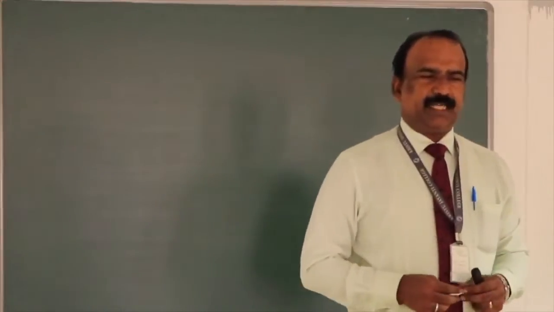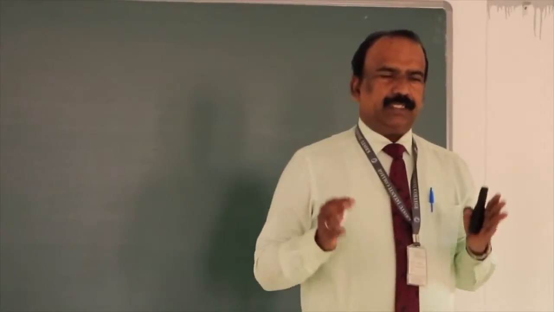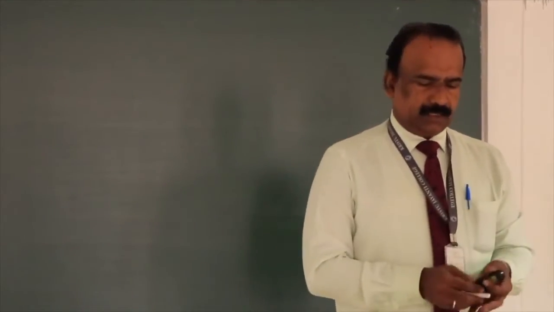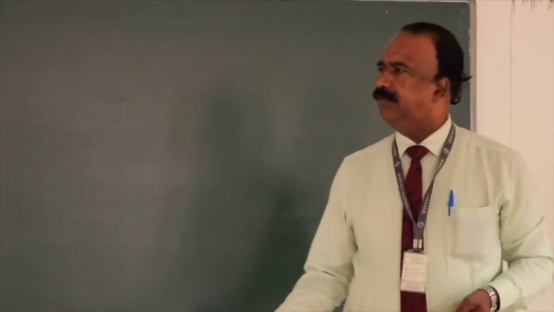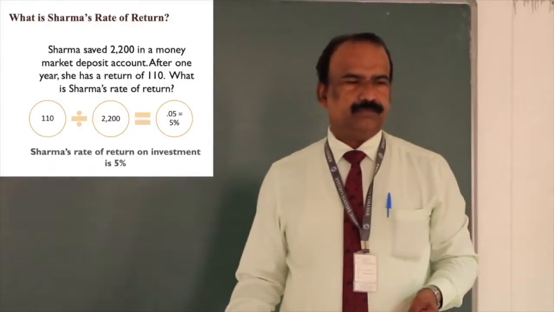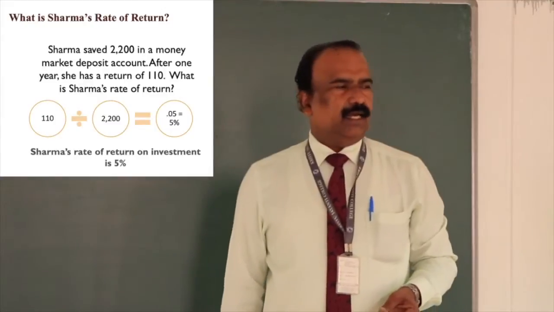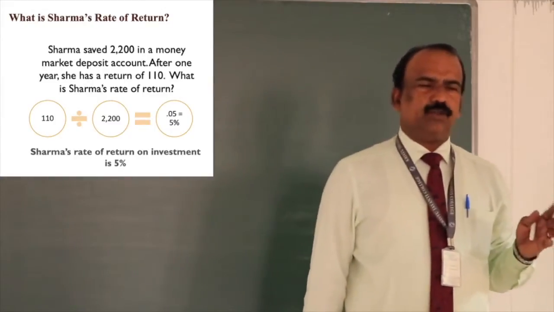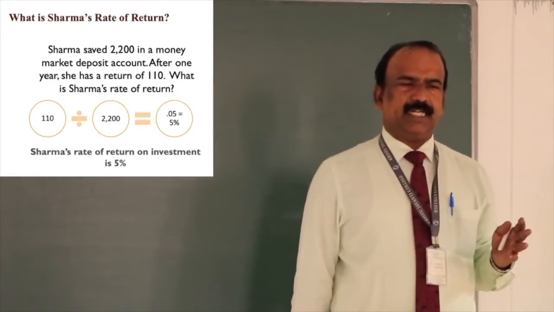See, for example, as per what is given here, the total return is expressed as the amount of money invested. Look at the next example, then you will understand. Sharma has saved 2,200 in the money market deposit account.